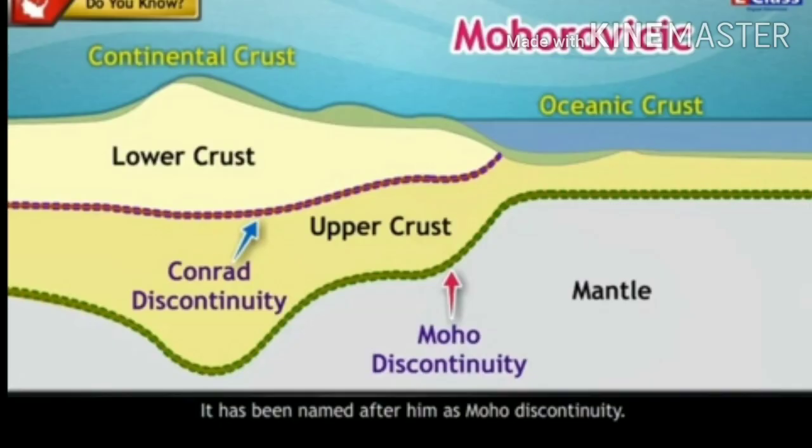Do you know? There is a discontinuity between the continental crust and oceanic crust. It was first deduced by a scientist called Conrad, and named after him as Conrad discontinuity. There is discontinuity between crust and mantle too. This discontinuity was deduced by a scientist called Mohorovičić. It has been named after him as Moho discontinuity. There is discontinuity between mantle and core too. It has been named after Gutenberg, a scientist who discovered it.